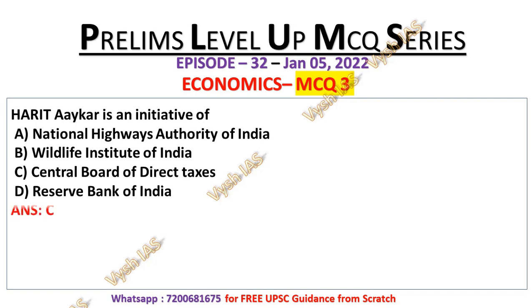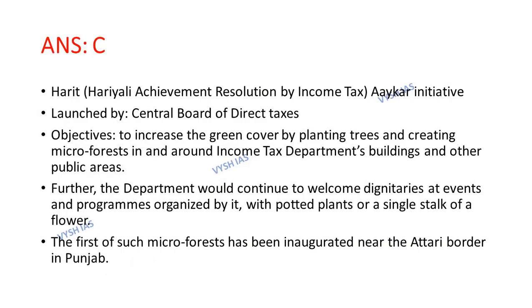So the answer will be C, that is Central Board of Direct Taxes, which means that Harit Ayakar is an initiative of Central Board of Direct Taxes. Harit, each letter is in caps lock, which means that each letter has some word, which means full form. So let's look in the explanation. Harit full form is Haryali Achievement Resolution by Income Tax.